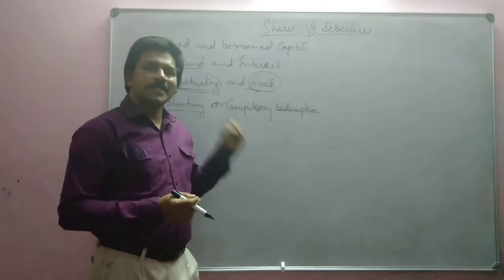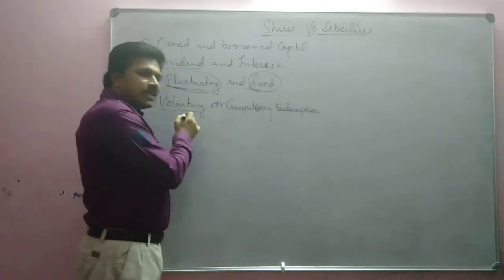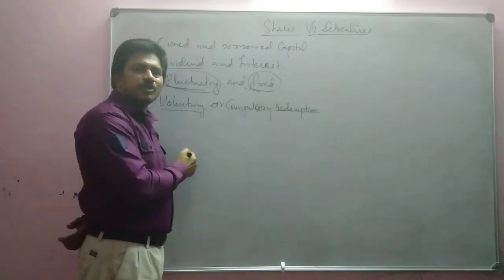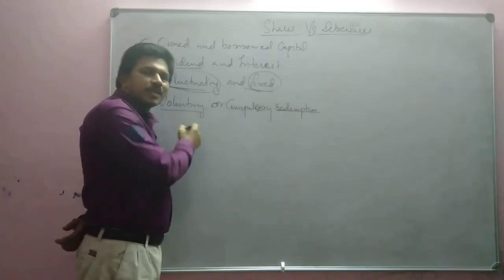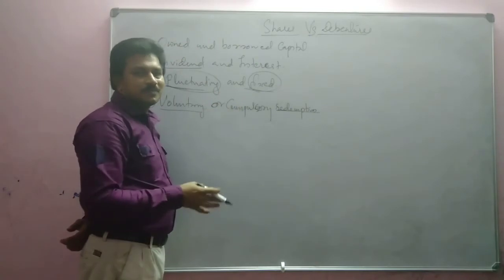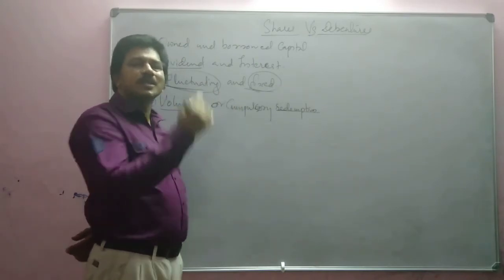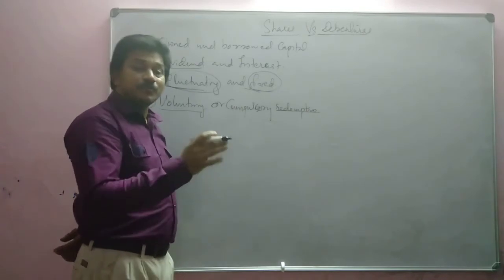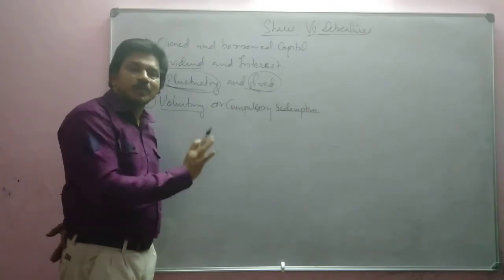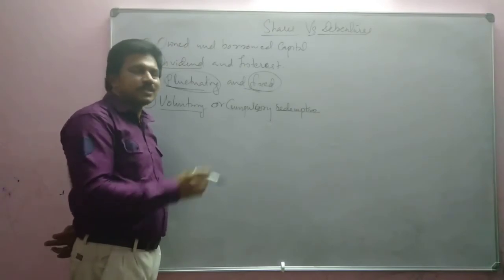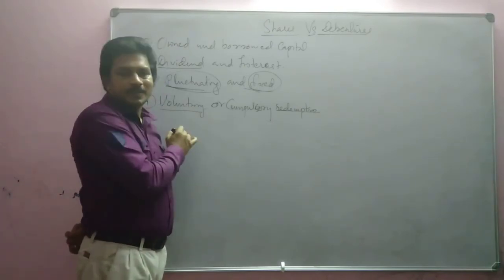At that time, it is voluntary. If you want to get the money, what can you do? You can sell the share in the market and get the money, not from the company. And if you don't want to, company will not compel you to come and collect the money.